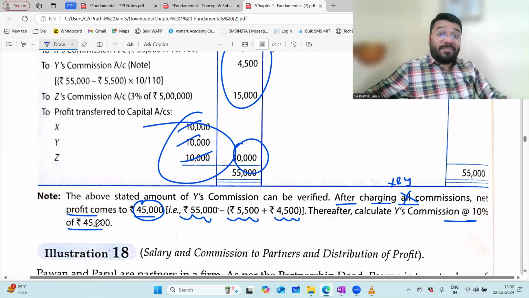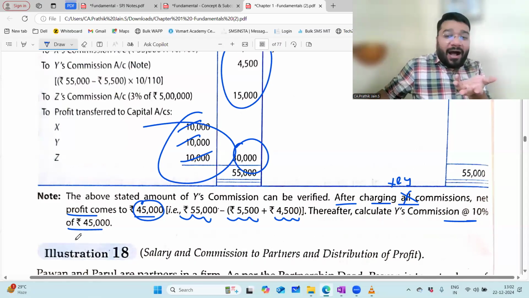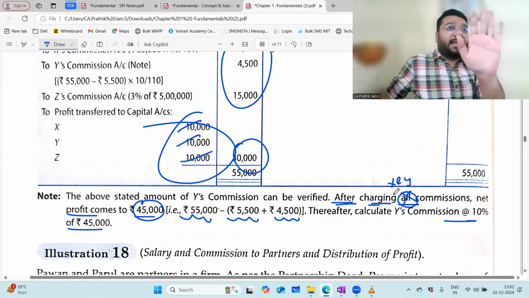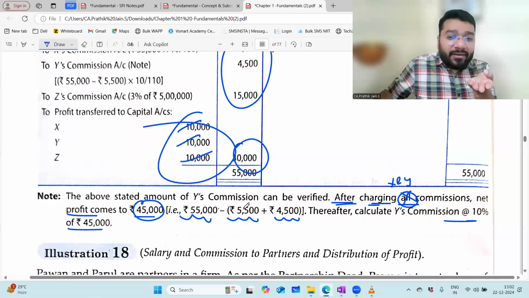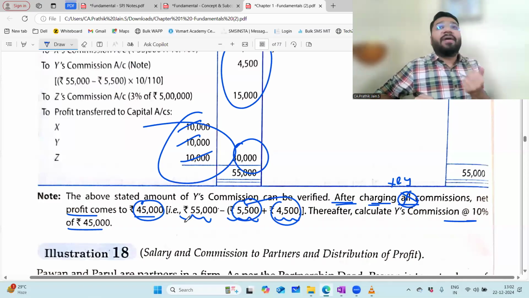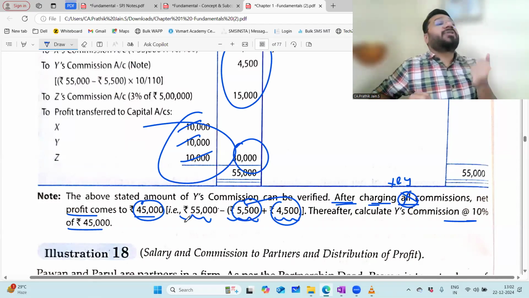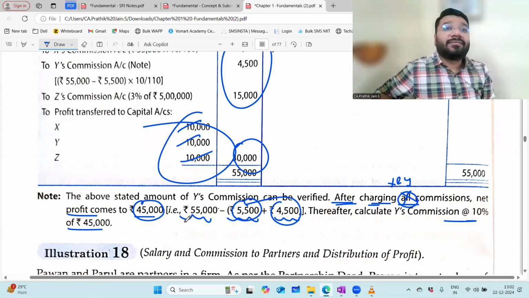Oh sir, you're such a big person that you identify fault in the book. Common sense! You look at the language, what they have done. Look at this. After charging all commission, they're telling. All commission means whose commission? X, Y, Z. What have they done? Only X's commission and Y's commission deducted. Where is Z's commission? If Z's commission is not deducted, how did it become all commission? Think, no.